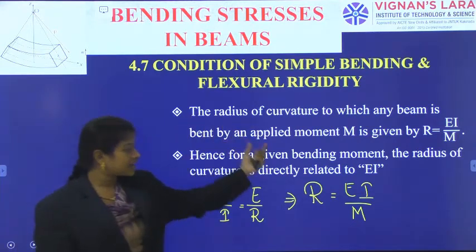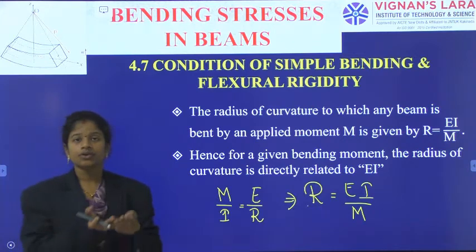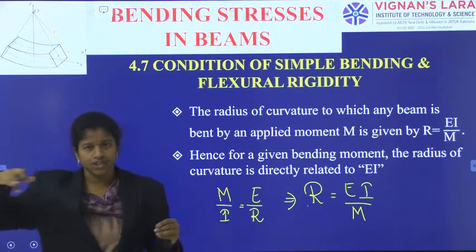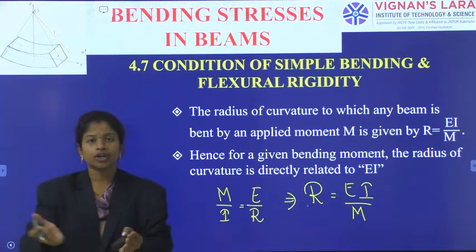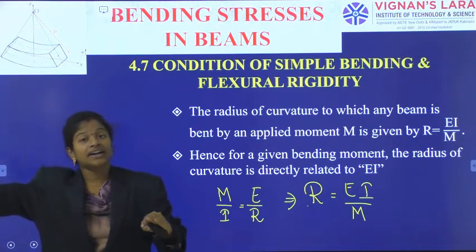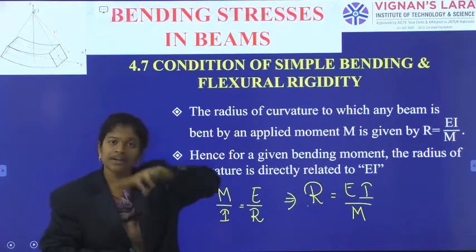This is a small rearrangement from the pure bending equation. What does it say? The radius of curvature to which any beam bends. Due to the application of moment M, it takes some radius of curvature. Due to the application of some other moment, maybe 100 kilonewton meter, it takes some big circle shape, and for 200 kilonewton meter, due to that bending application, it may take some other radius of curvature.